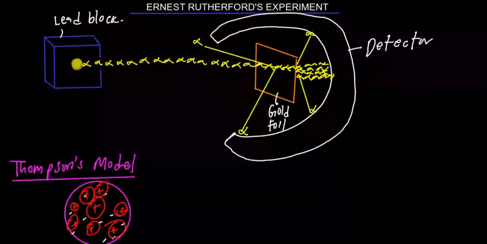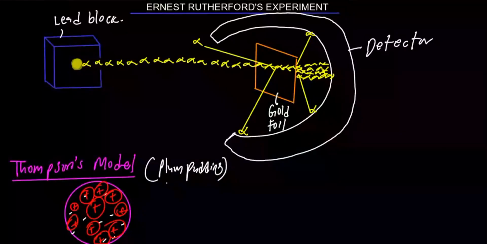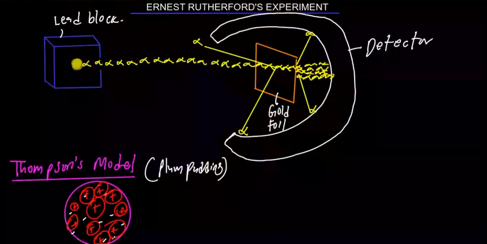This is Thomson's model. It is called the plum pudding model. We are not conversant with the word plum pudding, and I'm sure people don't even know what it is, but the very common word is watermelon. So we can call Thomson's model the watermelon model.